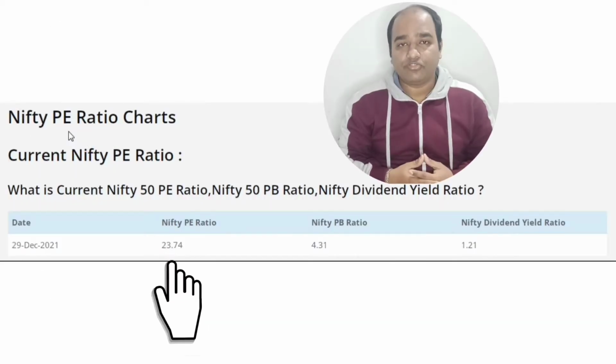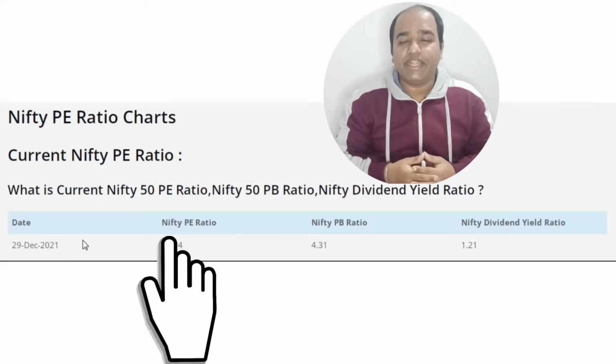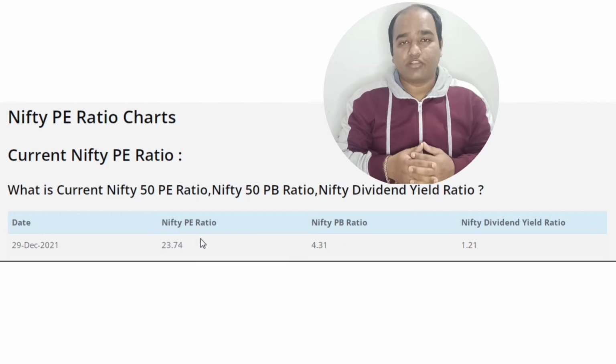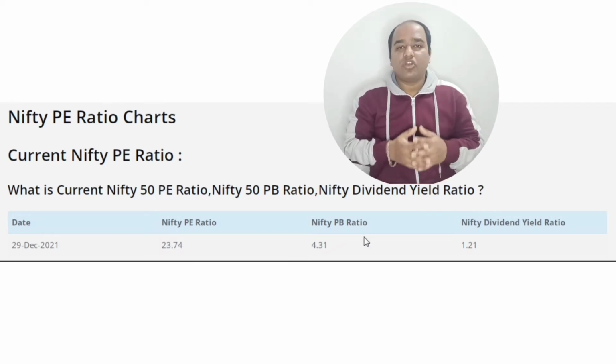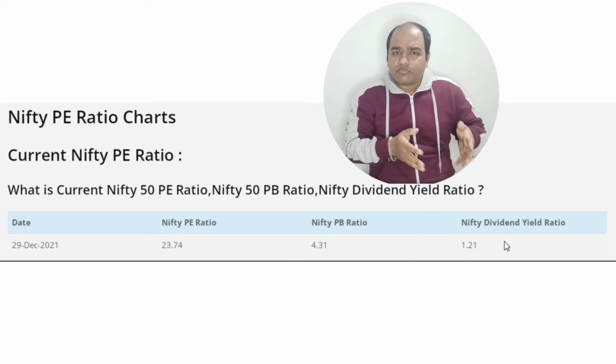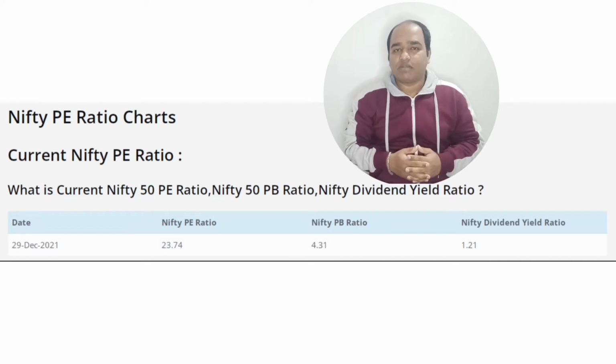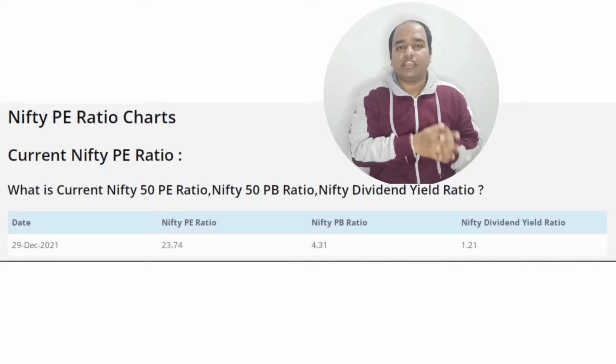But here is good news for India, because the PE ratio of the Indian market is 23.74. That is way inside the range of 20 to 25. That means as far as the PE ratio is concerned, the Indian market is not so overvalued like the USA.